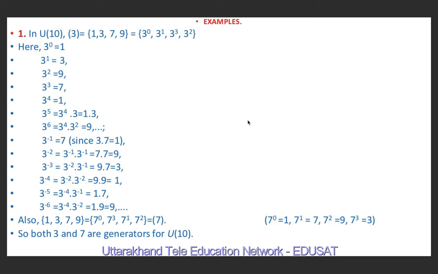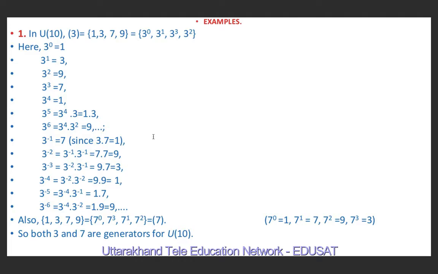So observe one thing, that on multiplication or calculating 3 raised to power 1, 3 raised to power 2 and so on, we are getting the elements 1, 3, 7 and 9. There is no other element other than these elements. So these can be written as 3 raised to power 0, 3 raised to power 1, 7 is 3 raised to power 3, 9 is 3 raised to power 2 and so on. Again we start getting the same elements, like here 3 raised to power 4 is also 1, 3 raised to power 5 is 3, 3 raised to power 6 is 9. So we will start getting the same elements.